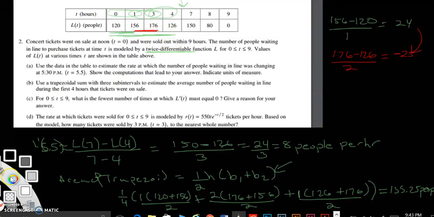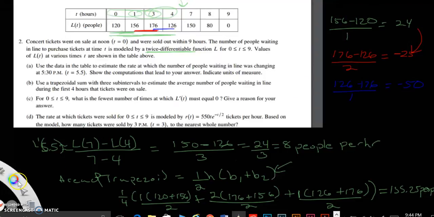So let's do the next one, somewhere in between there. Let me change color so we can see. Now did we do that one? No, I skipped one. So it's 126 minus 176, my apologies, 126 minus 176, all over 1. So this is going to be negative 50. It did not change there because it's still negative.